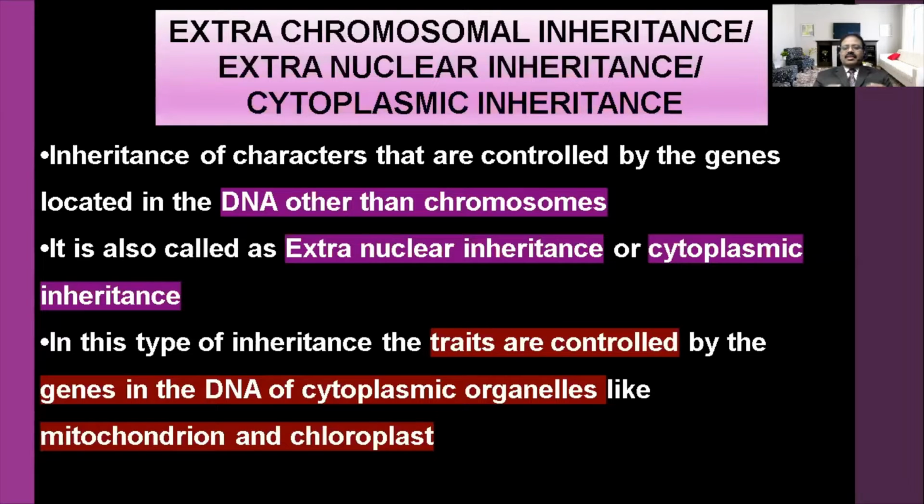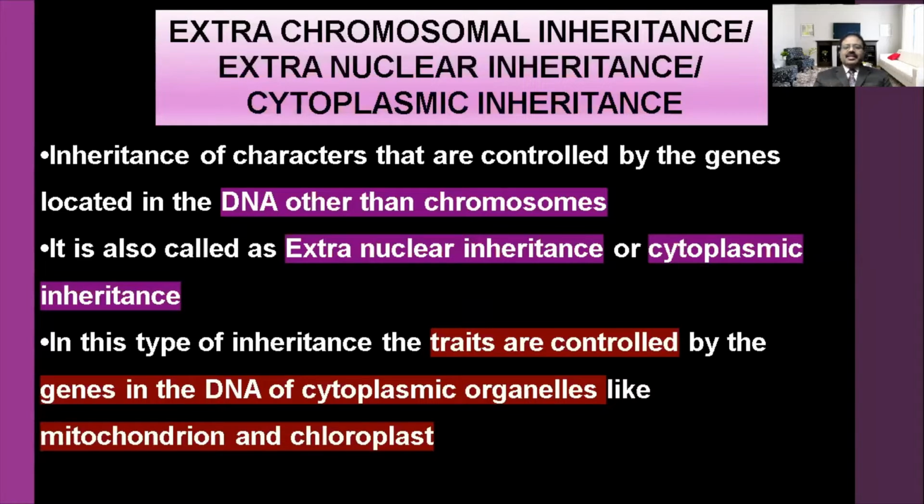What are the organelles in which this type of chromosome is present? Mitochondria and chloroplast, we used to say, have DNA. So they are also called semi-autonomous organelles, because they can control their own mechanism, as they have separate genes.